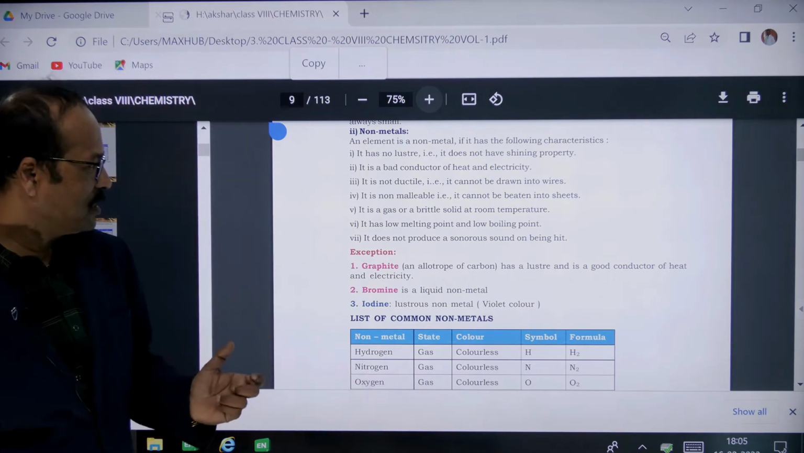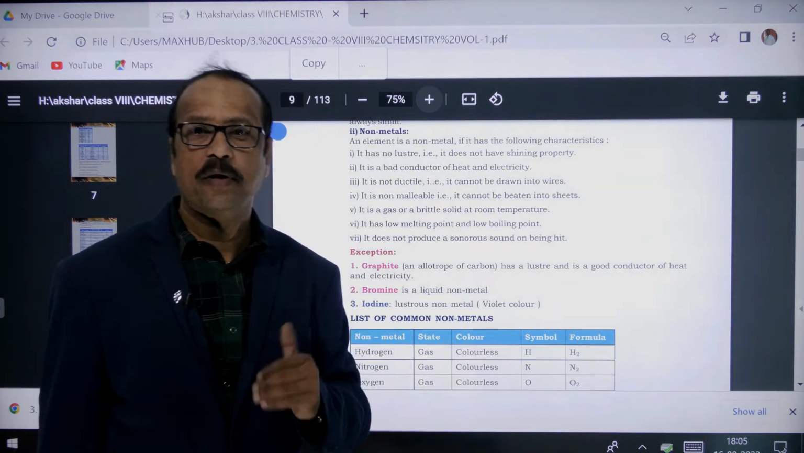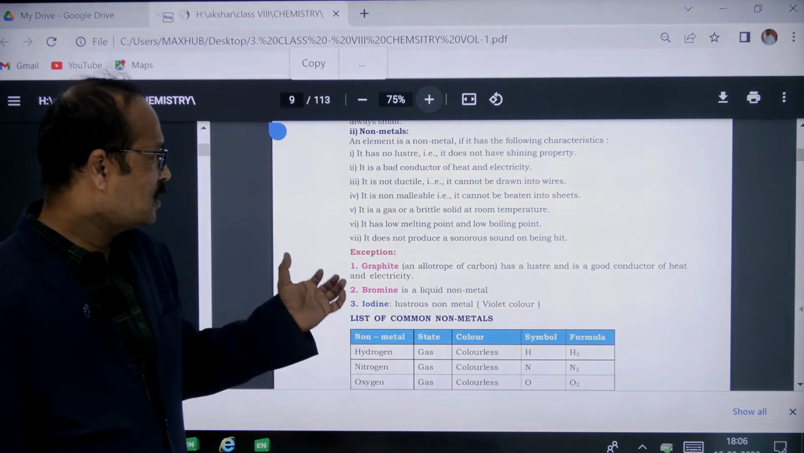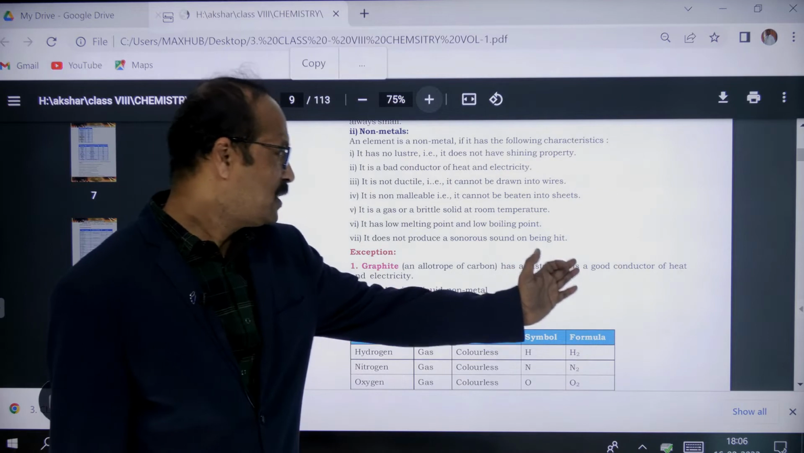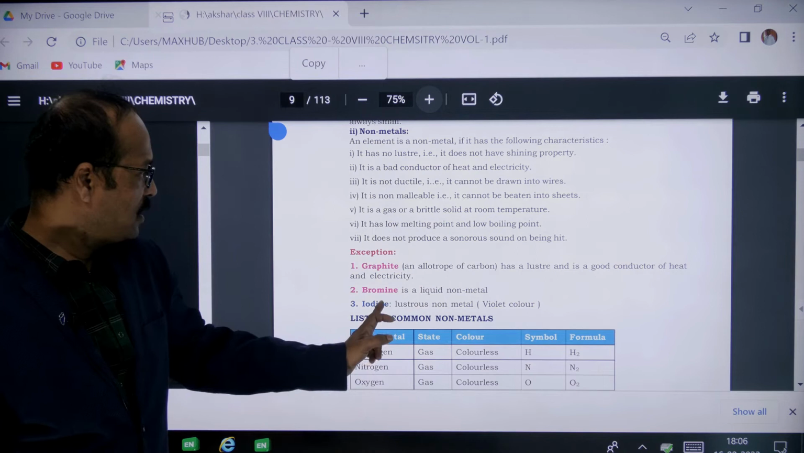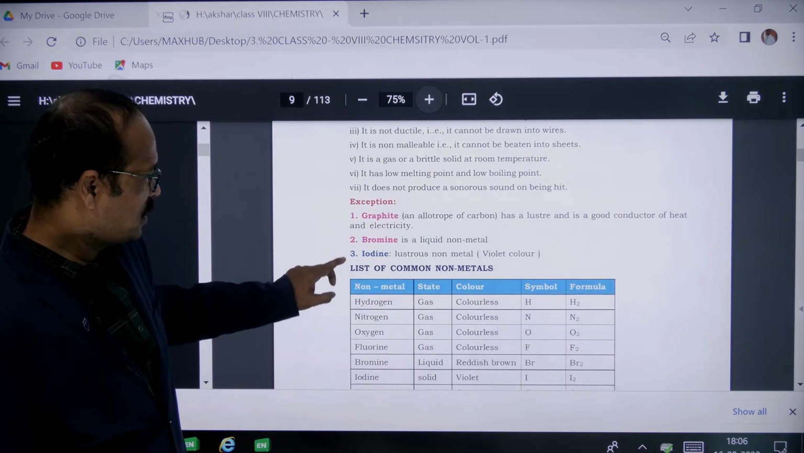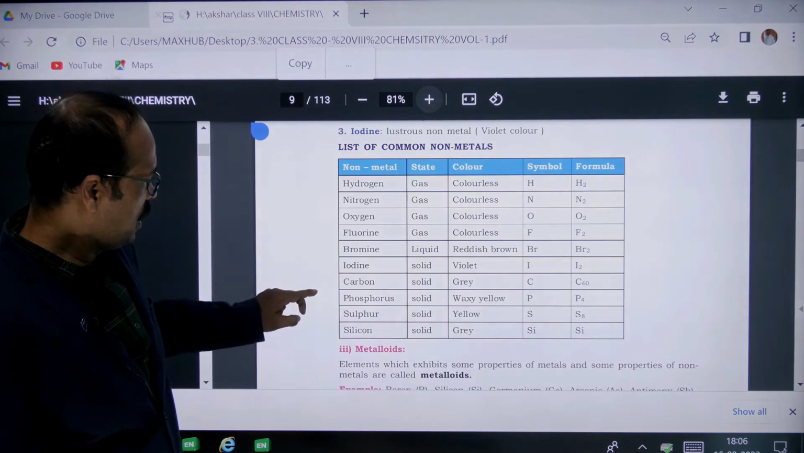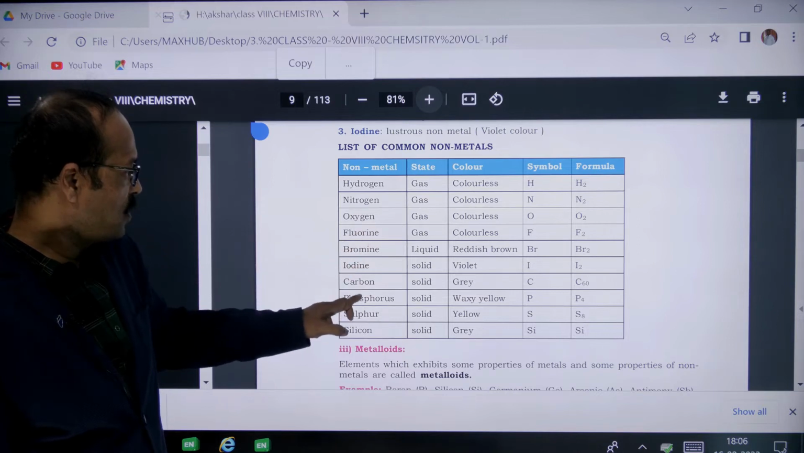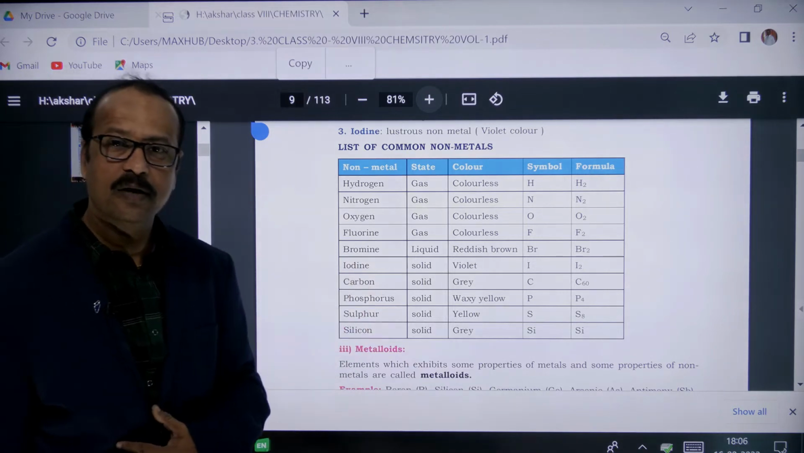And in this also some exceptions are there. Graphite is an allotrope of carbon, students. I'll explain what allotropy is at that time, but graphite is a good conductor of heat. Similarly, bromine is a liquid non-metal, and iodine is a non-metal but it is lustrous. Some examples for non-metals are hydrogen, nitrogen, oxygen, fluorine, bromine, iodine, carbon, phosphorus, sulfur, and silicon. These all are examples for the non-metals, right?